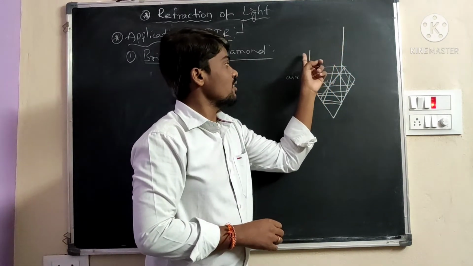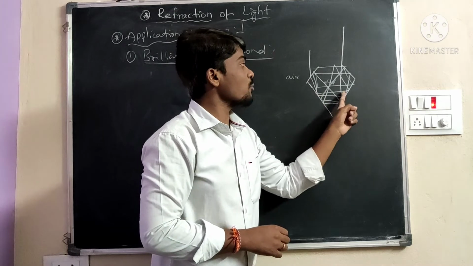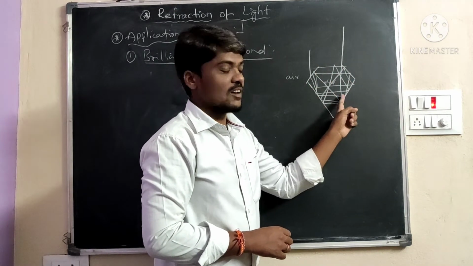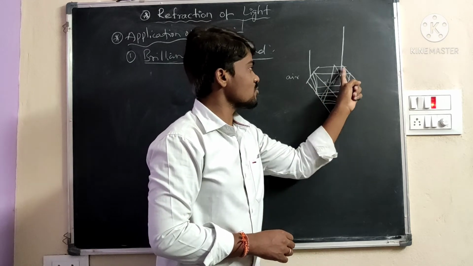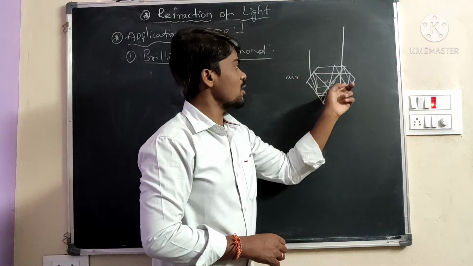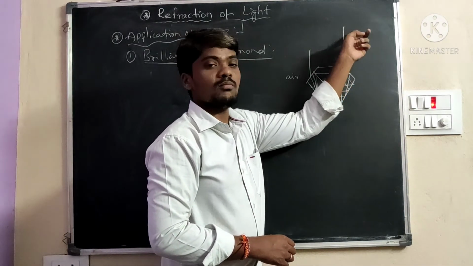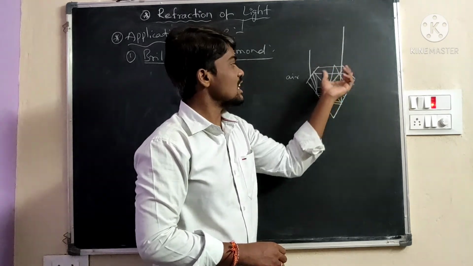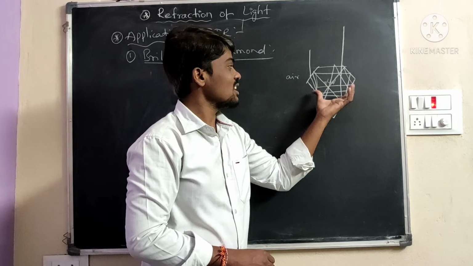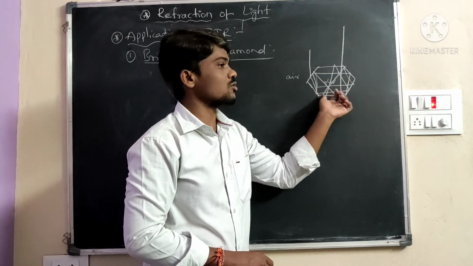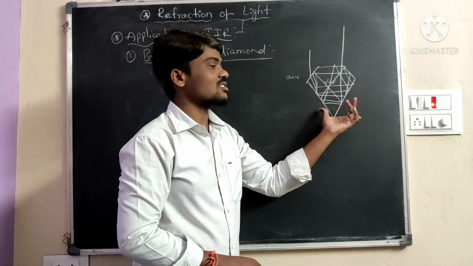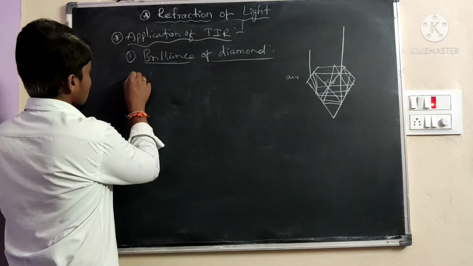There are multiple reflections from multiple surfaces and walls. After so many multiple reflections, when the light rays come out, the diamond shines. Why does it shine? It has multiple reflections from multiple surfaces. That's why the diamond shines. We will discuss the second one.